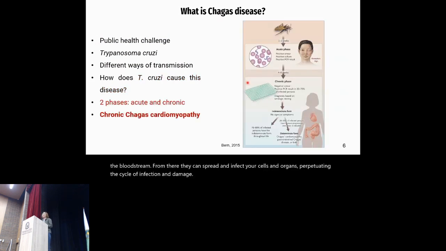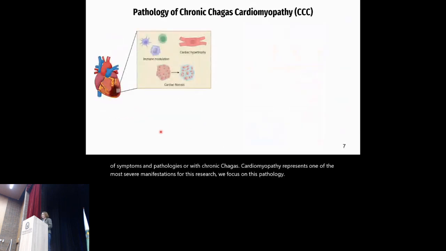The clinical course of the disease involves an acute phase and a chronic phase with a range of symptoms and pathologies, of which chronic Chagas cardiomyopathy represents one of the more severe manifestations. For this research, we focus on this pathology. Following the acute stage, some patients might enter a chronic stage that can develop over many years.